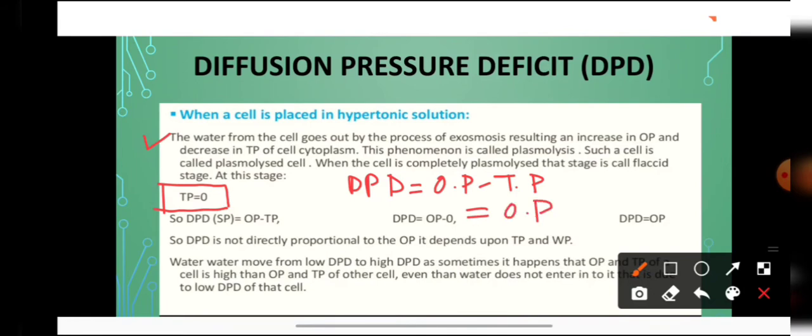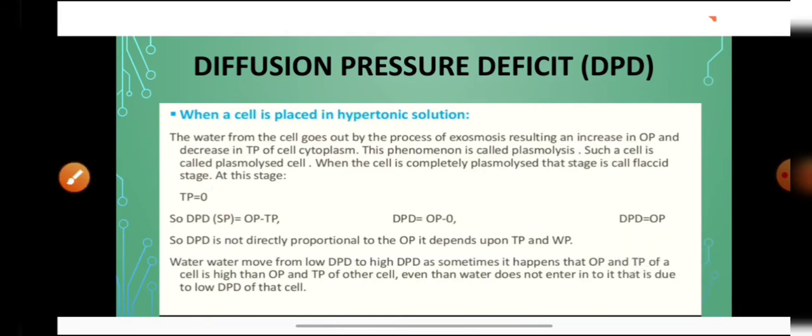So when a cell is fully plasmolysed or flaccid, at that time the DPD becomes equal to OP. So DPD is not directly proportional to OP. It also depends upon TP and WP, that is on turgor pressure and the wall pressure.